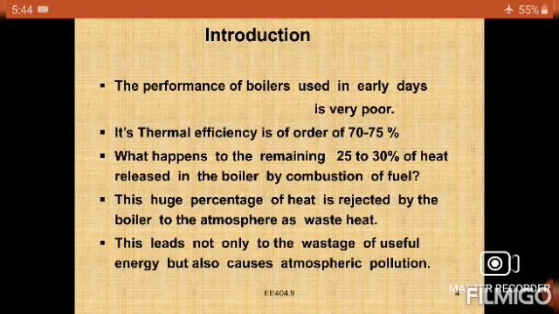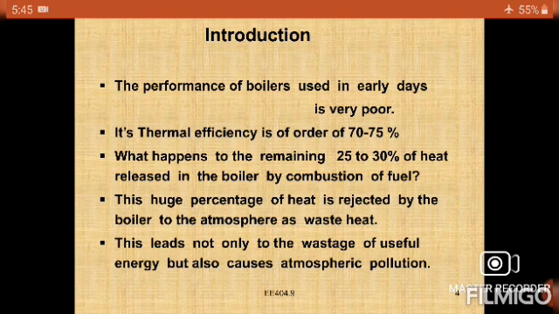So what are the accessories? First one is the feed pump, second one is the economizer, then superheater, air preheater, steam trap, steam separator and steam injector. These are the main accessories for the boiler to run smoothly and for proper operation of the boiler.